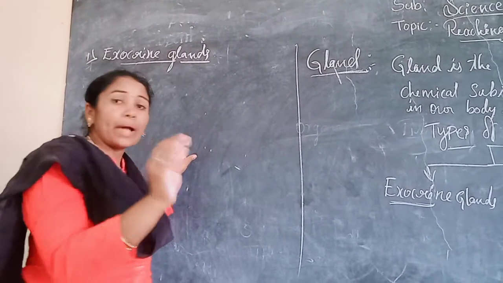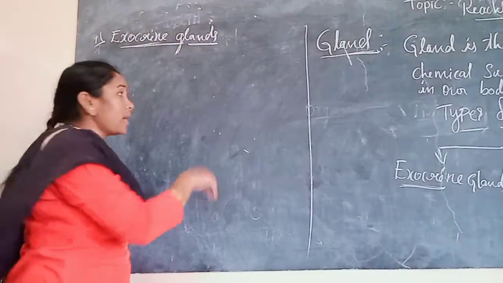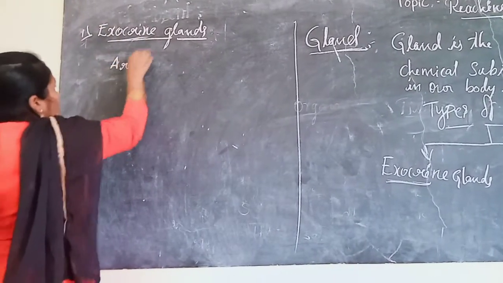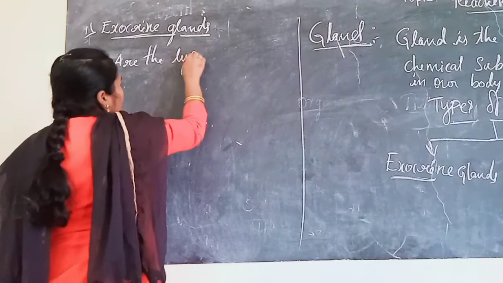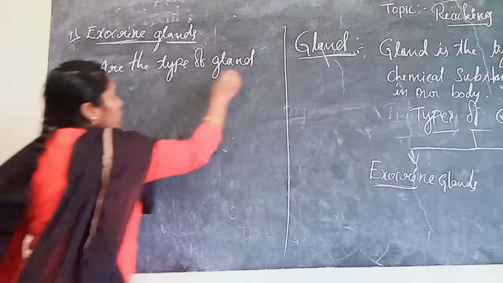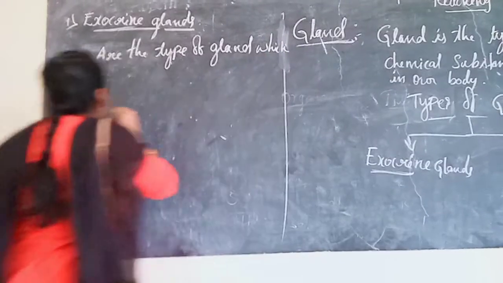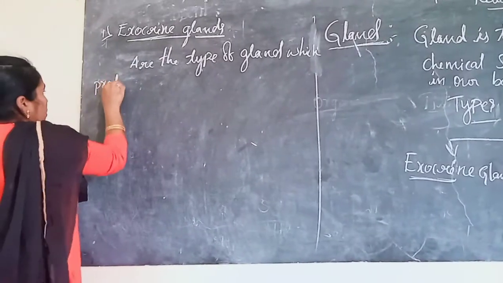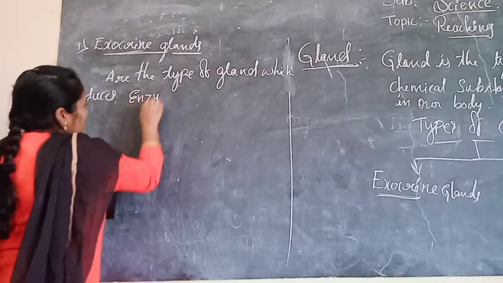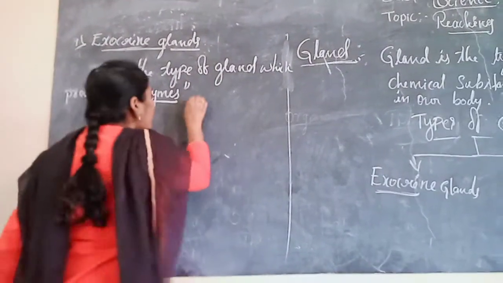Ducts are nothing but pipes. Exocrine glands are the type of gland which produces enzymes into the duct.